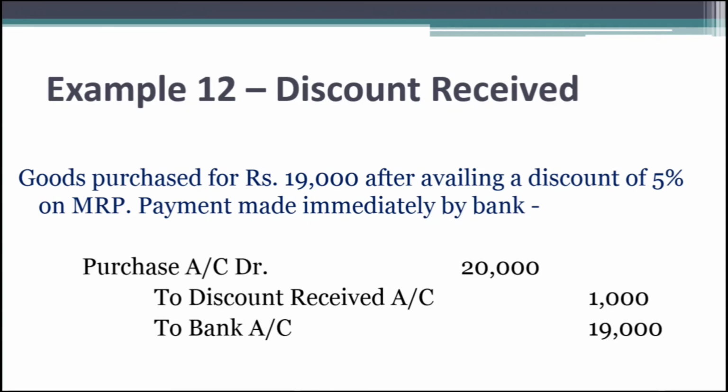Goods purchased for rupees 19,000 after availing a discount of 5% on MRP, and payment is made immediately by the bank. Here, purchase is being made for rupees 20,000, so we debit the purchase account. And as we receive discount, it is an income for us, so we credit the discount received account. And as we are paying the amount with bank, we credit the bank account with rupees 19,000 and 1,000 of discount.